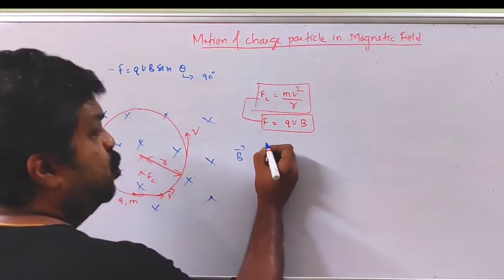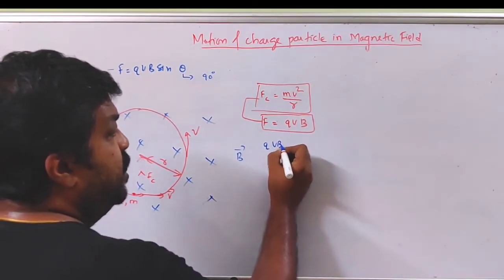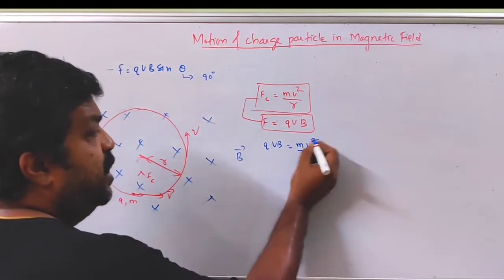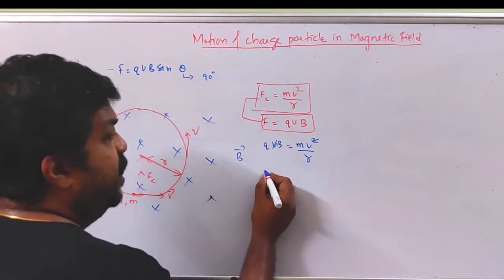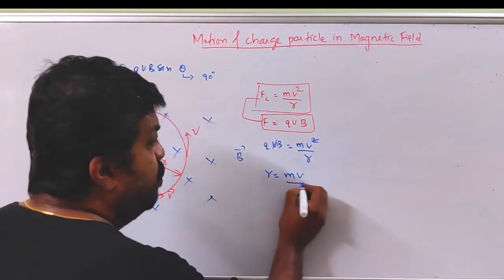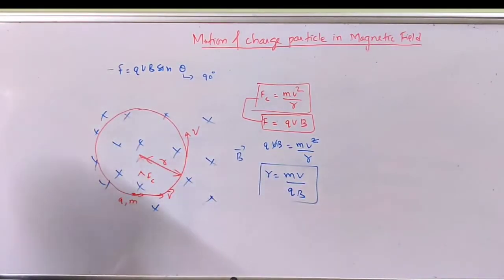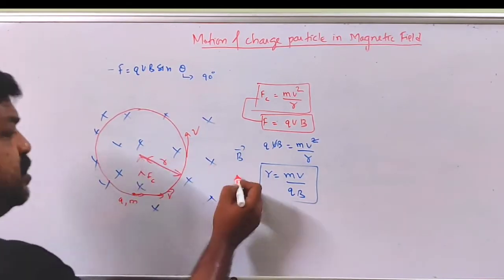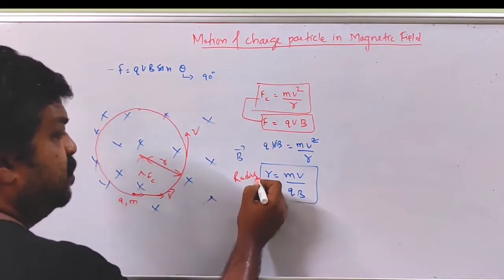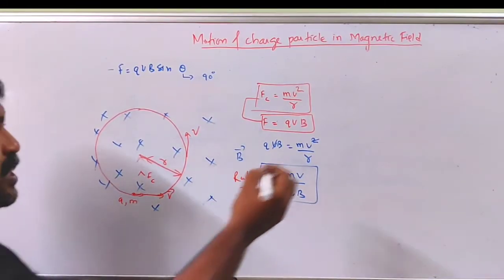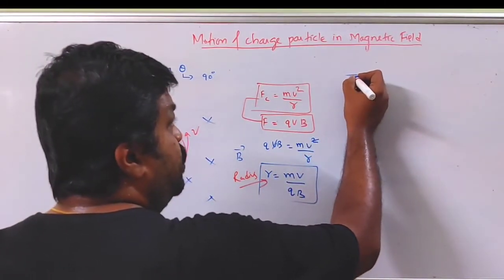So QVB is equal to mv square by r. This v and this v get cancelled. So we have r equal to mv by qB. This is the expression for the radius. Now next, let us calculate the expression for time period.